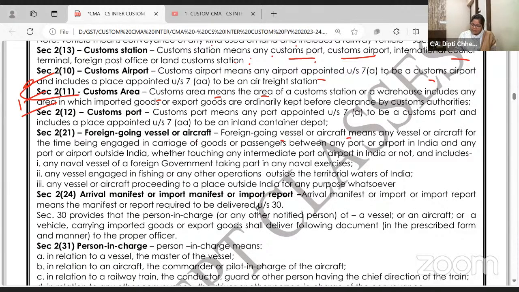Foreign going vessel means any vessel for the time being engaged in carriage of goods or passengers between any port or airport in India and any port outside India, whether touching any intermediate port, and includes a naval vessel of a foreign country taking part in a naval exercise, any vessel engaged in fishing or any other operation outside the territorial waters, or any vessel or aircraft proceeding to a place outside India for any purpose whatever. So a foreign going aircraft or vessel means the one which is taking goods or passengers out of India.